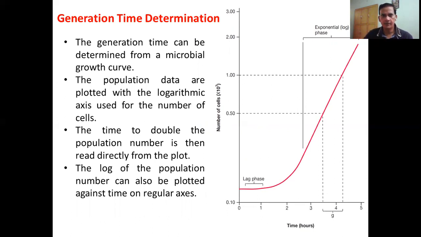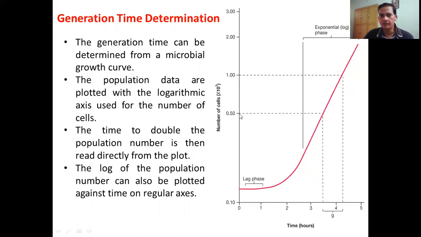So if we get a microbial growth curve, we can have time versus the number of cells. Look at this, the number of cells is 0.5, 1, 2, and 3, into 10 to the 7. This is the time. Initially we have a lag phase, then we have the exponential phase or the rapid growth phase.